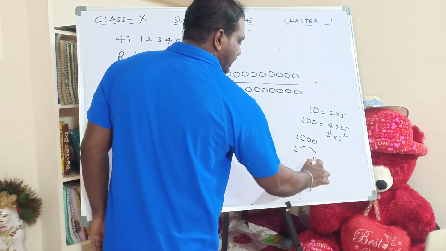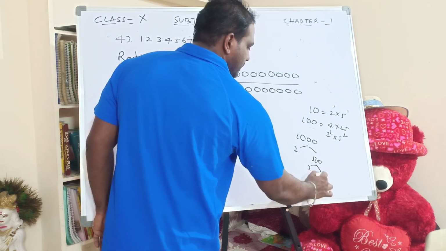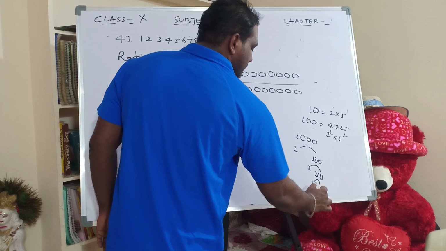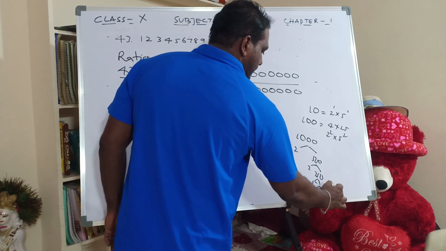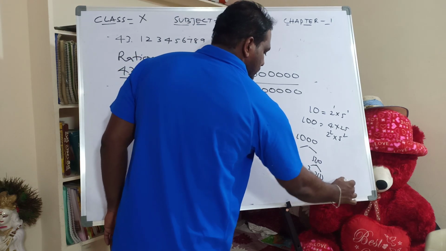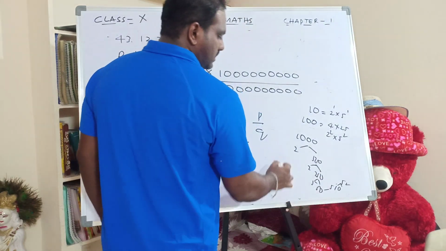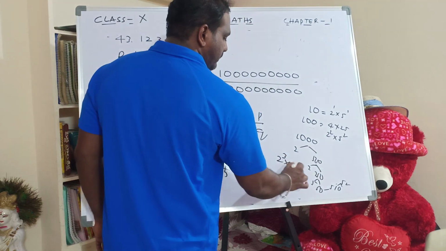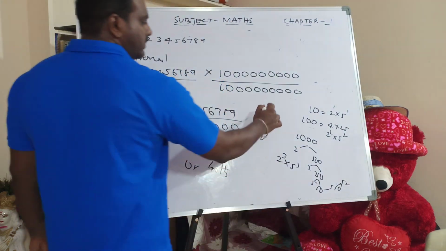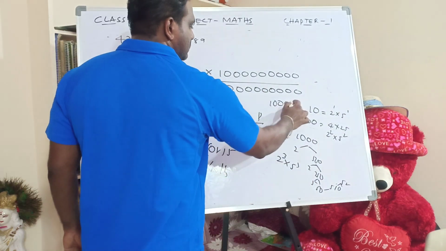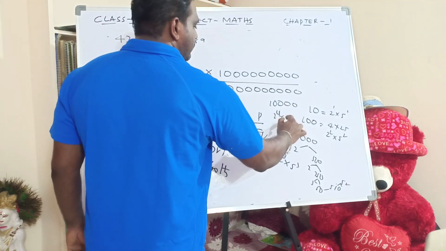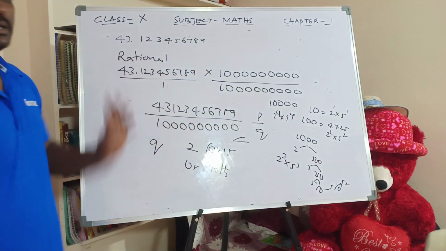Very simple: 2 into 500, 2 into 250, 5 into 50, 5 into 10, 5 into 2, and then 1. That is 2 power 3 into 5 power 3. What will be 10,000? Simply 2 power 4, 5 power 4, and so on.